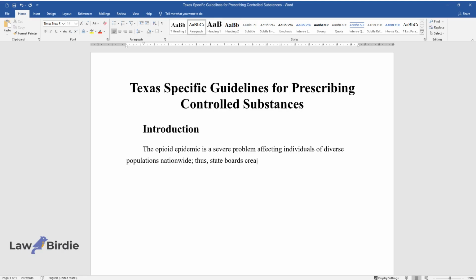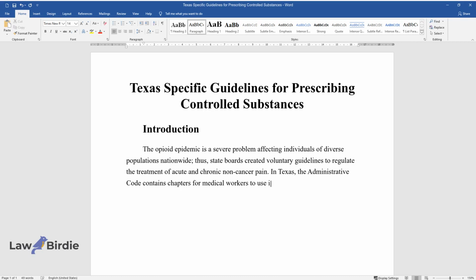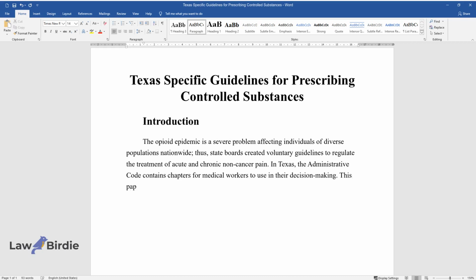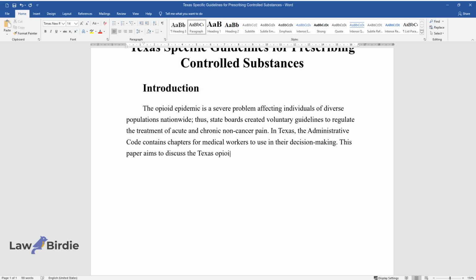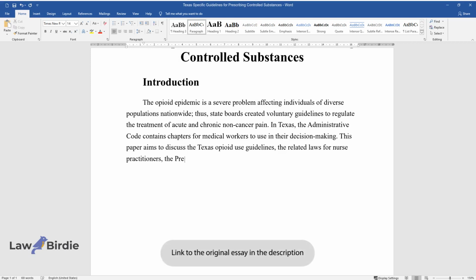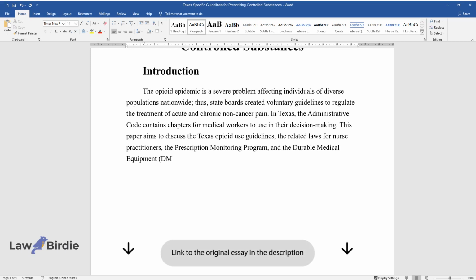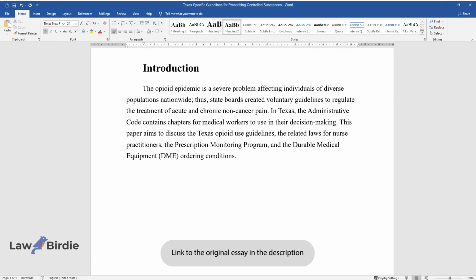Thus, state boards created voluntary guidelines to regulate the treatment of acute and chronic non-cancer pain. In Texas, the administrative code contains chapters for medical workers to use in their decision-making. This paper aims to discuss the Texas opioid use guidelines, the related laws for nurse practitioners, the prescription monitoring program, and the durable medical equipment, DME, ordering conditions.